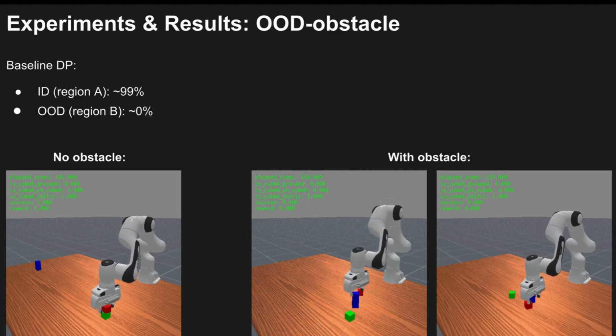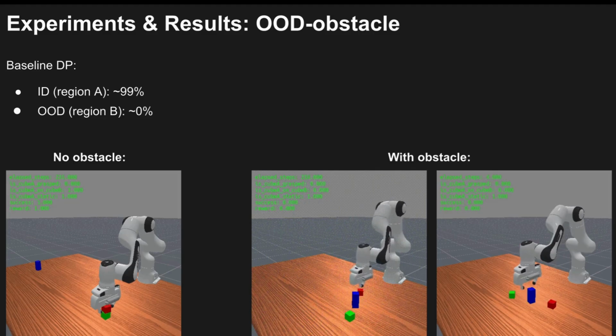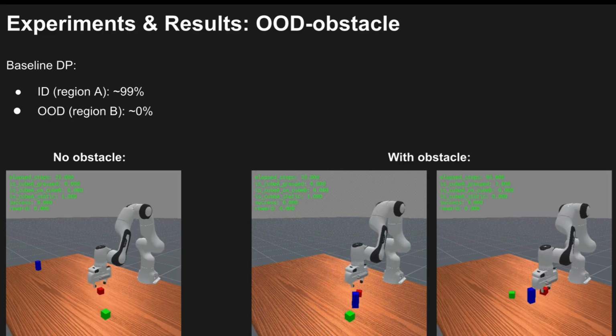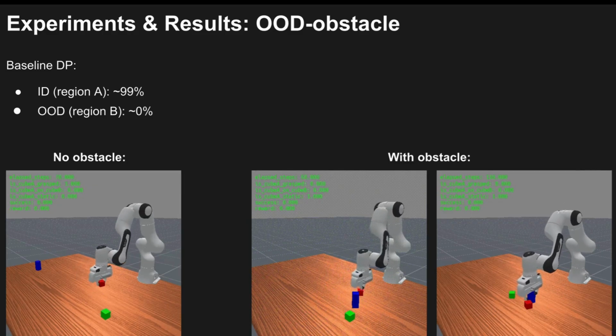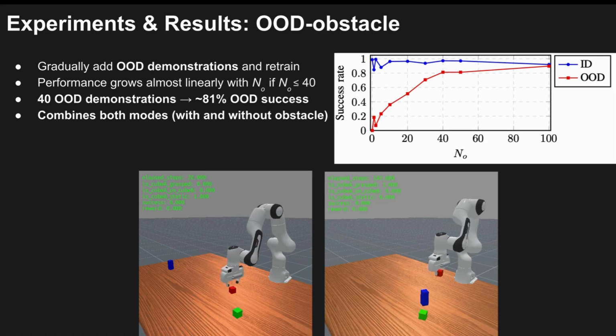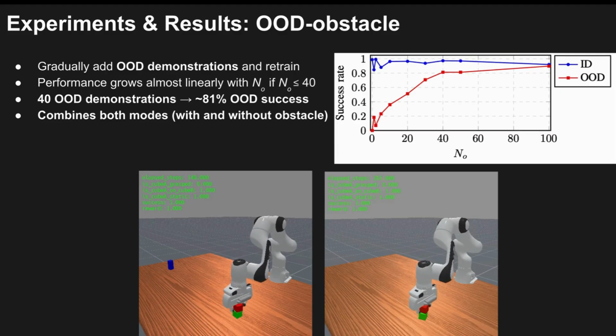In this case, the baseline model achieves 0% success. It either fails to grasp the cube or collides with the obstacle. Again, we add more demonstrations, this time including the obstacle. To create these demonstrations, we design a motion planner that takes a detour around it. As before, performance increases quickly as we add demonstrations. Notably, with only 40 demonstrations, the robot reaches 81% success.